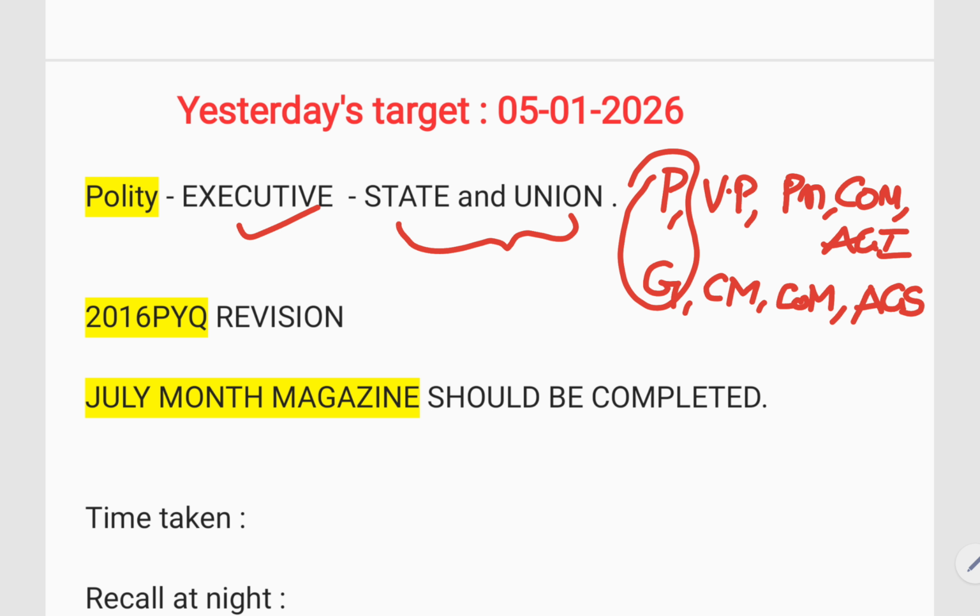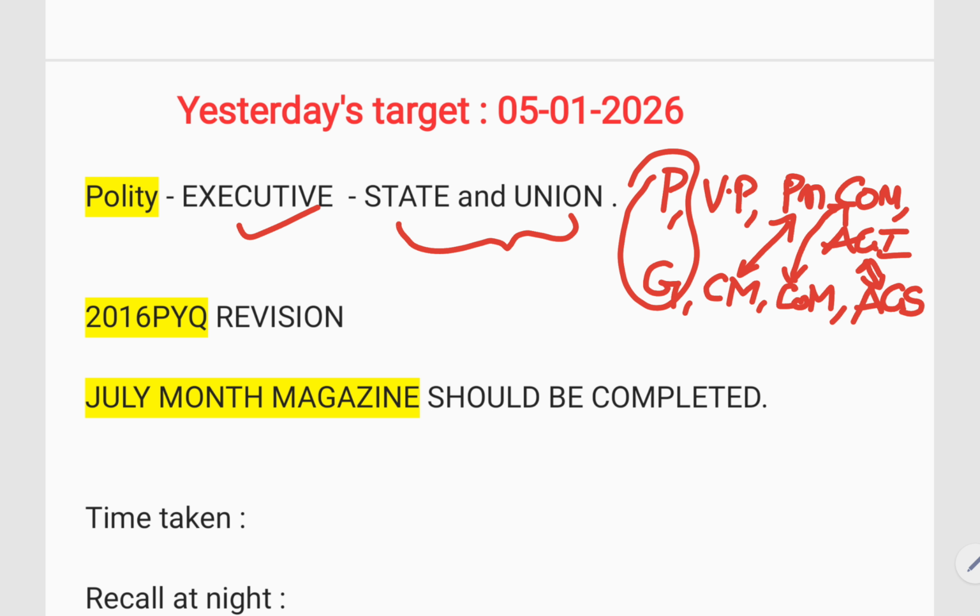If you observe closely, the functions of both president and governor will be similar to each other. So if you read the president carefully, you'll also get half of the governor's functions. In a similar way, the PM and CM, the council of ministers of both Union and State, and the Attorney General of India and the Attorney General of the State. So if you read clearly by comparing with the Union Executive, you can also complete the State Executive simultaneously with minimal changes.